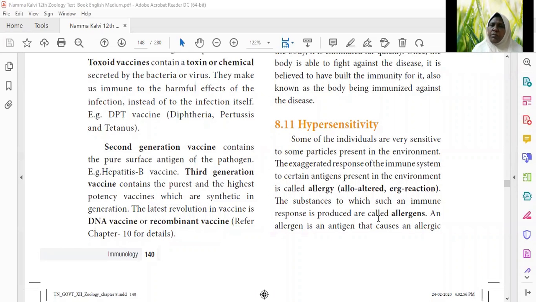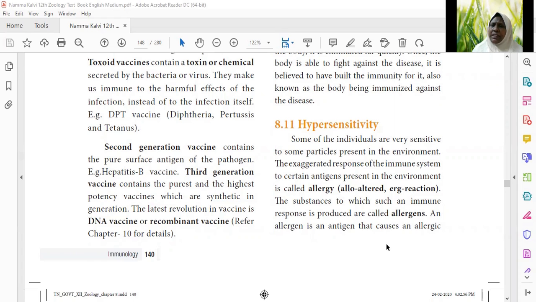In this class, we'll discuss what hypersensitivity is. Hyper always refers to more or excessive. Sensitivity means being more sensitive. So some individuals are very sensitive to some particles present in the environment. People who are very sensitive to particles present in the environment are said to have hypersensitivity.